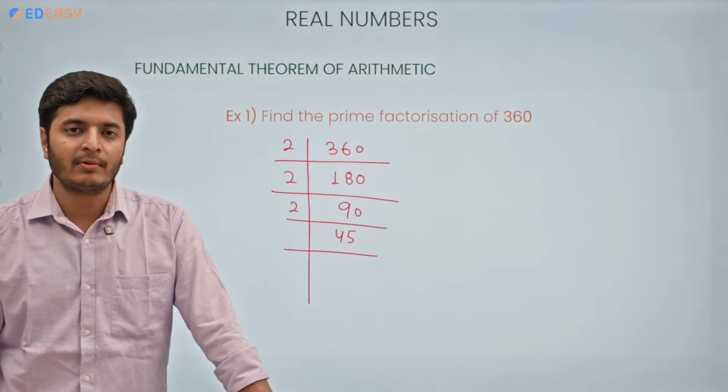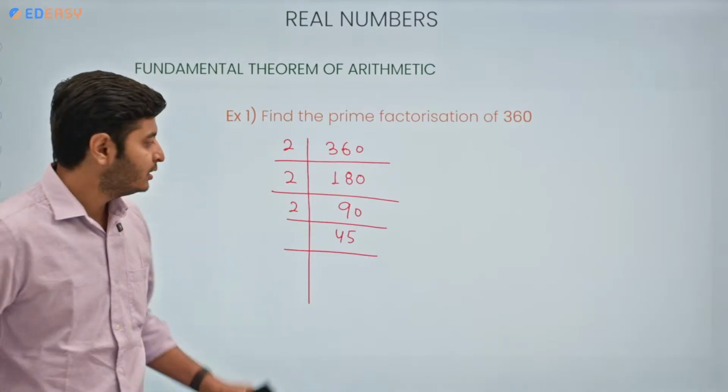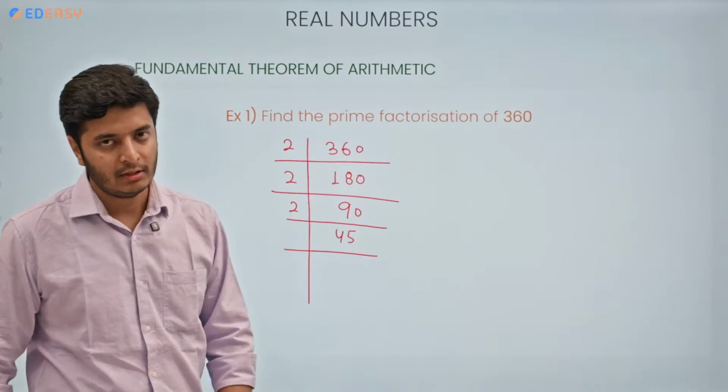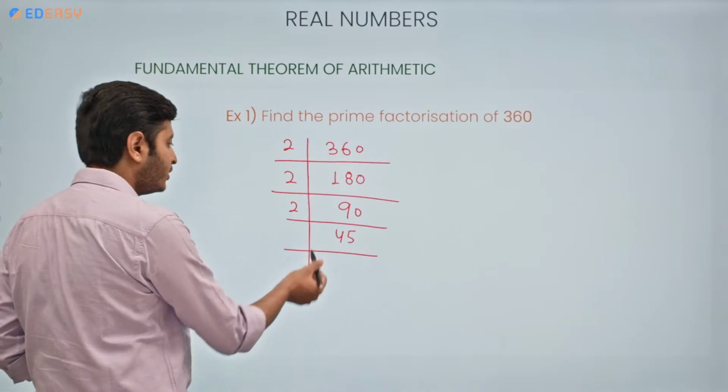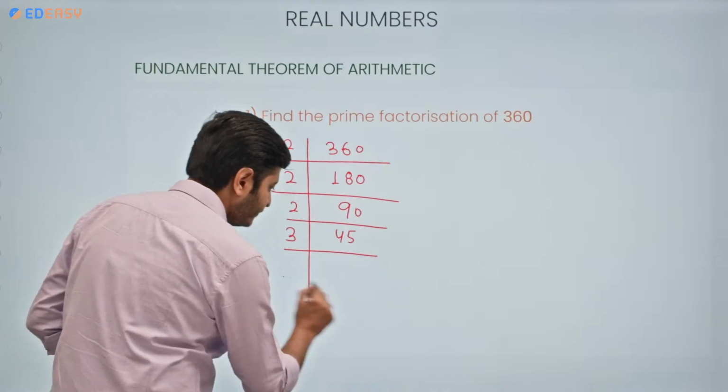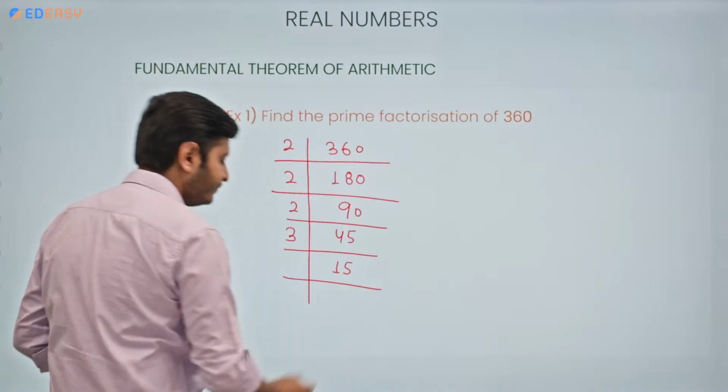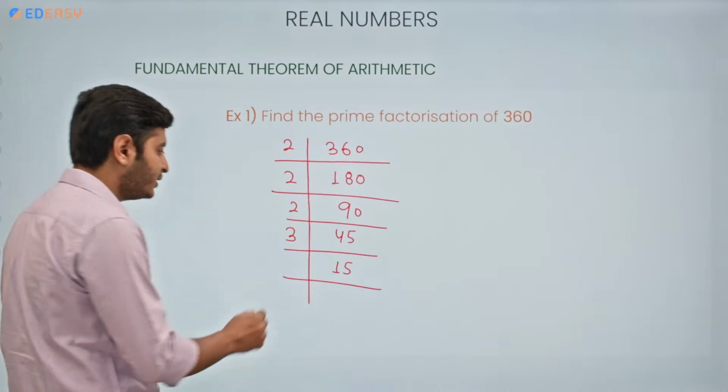Now, which is the lowest prime number that can divide this 45? 3, because the sum of the digits is 9, and 9 is divisible by 3, so 45 is also divisible by 3. 15. Again 15 is also divisible by 3.